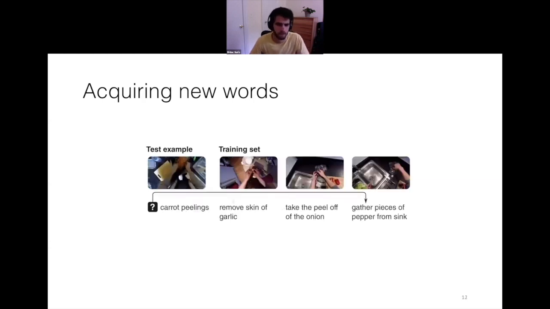The previous example showed the new noun acquisition, but we also show similar examples for new verb acquisition. Here in this case, the model correctly acquires the word gather, which has never been seen during training.